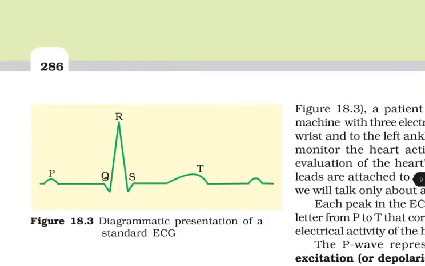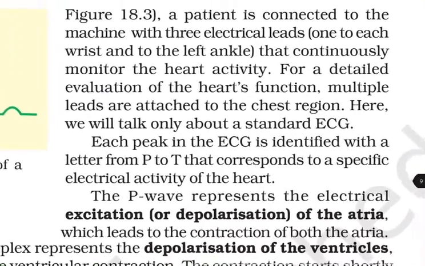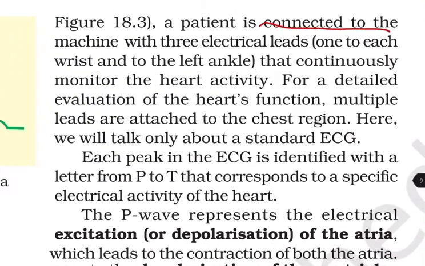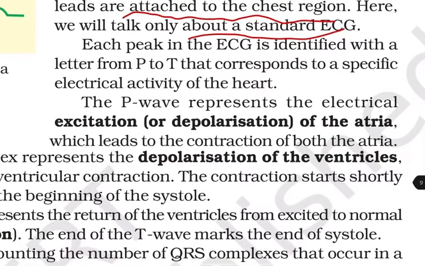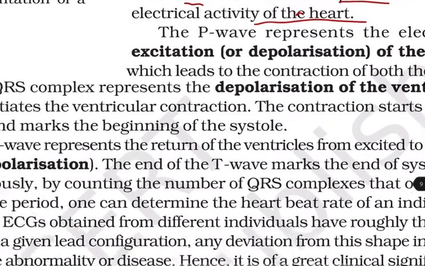To obtain a standard ECG, a patient is connected with the machine with three electrical leads, that is one to each wrist and one to the left ankle, that continuously monitor the heart activity. For a detailed evaluation of the heart function, multiple leads are attached to the chest region. Hence, we will talk about a standard ECG. Each peak in the ECG is identified with a letter from P to T that corresponds to a specific electrical activity of the heart. The P wave represents the electrical excitation or depolarization of the atria, which leads to the contraction of both atria.